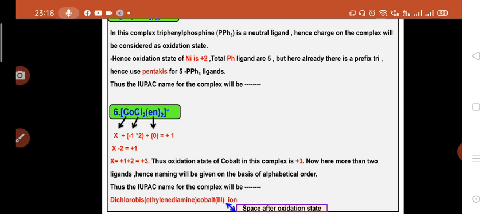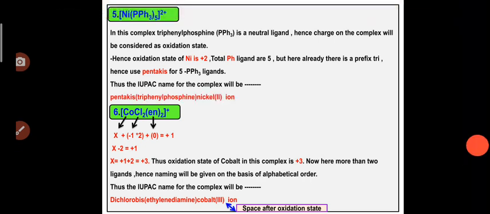Thus the IUPAC name for this complex will be pentakis(triphenylphosphine)nickel(II) ion. So why pentakis? Because there are 5 triphenylphosphine ligands, and in this ligand there is already a prefix tri. So count the number of triphenylphosphine ligands, that number is 5. For 5 we write pentakis. So pentakis(triphenylphosphine)nickel(II) ion is the complete name for this complex.